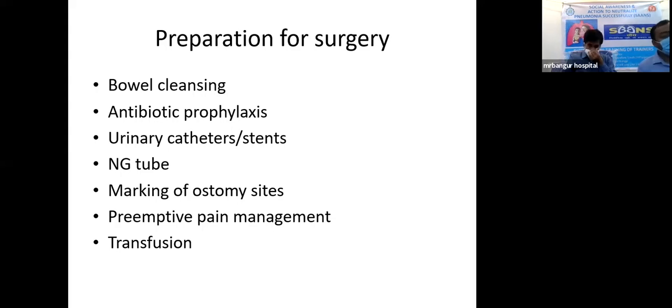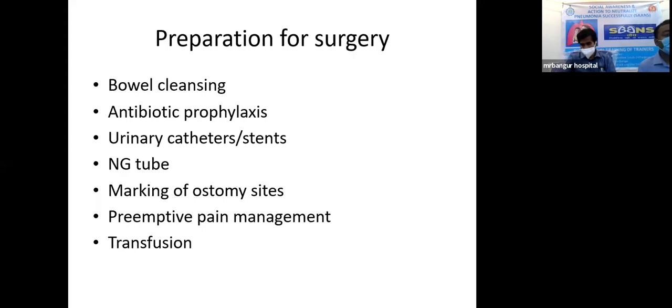And NG tube placement is considered when the patient presents with obstruction or something like that, then the NG tube plays a vital role. And marking of ostomy sites, generally before doing these kinds of operations, helps us in planning and decision making, and preemptive pain management in these conditions.